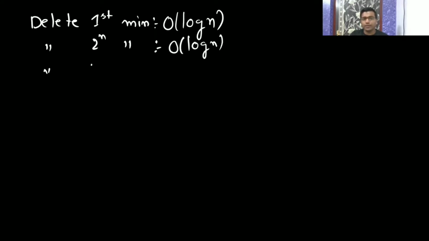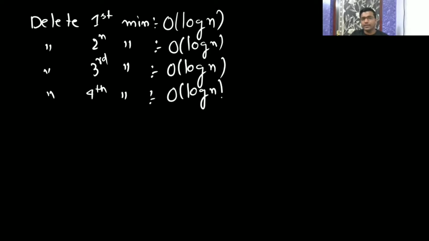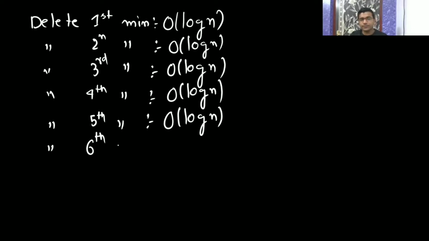Then delete the third min, log n time. Then delete the fourth min, that will take log n time. Then delete the fifth min, it will take log n time. Then delete the sixth min, then it is going to take log n.